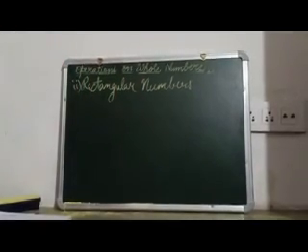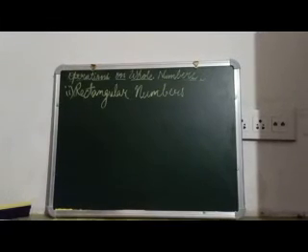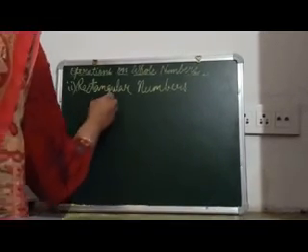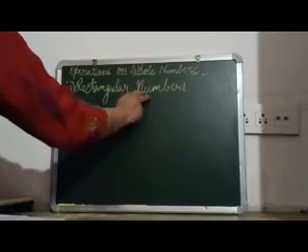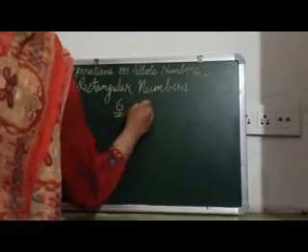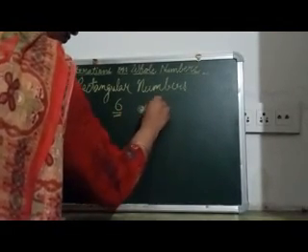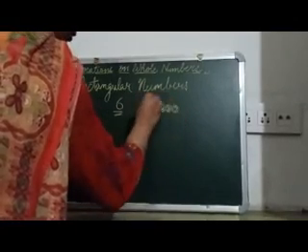The numbers that can be represented as a rectangular array of dots are the rectangular numbers. So every whole number can be represented as a rectangular number. Suppose I take 6. 6 is a whole number. It can be represented like this. So this is forming a rectangle.